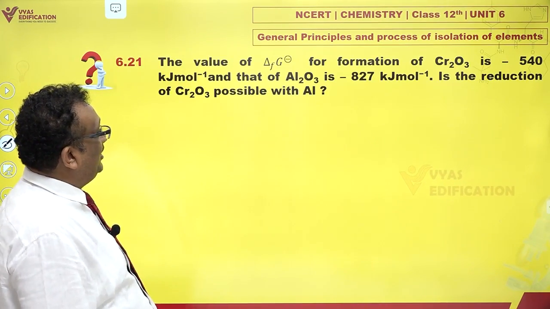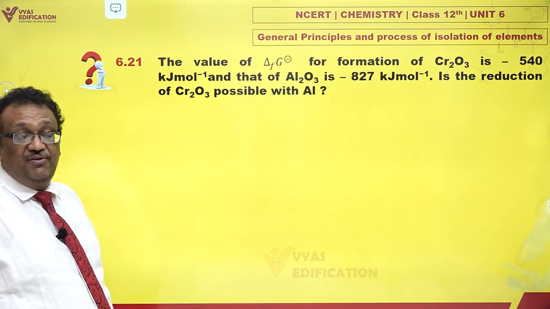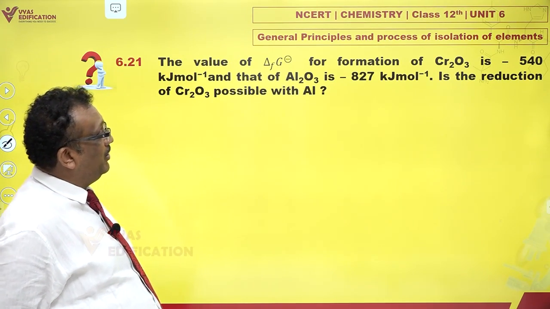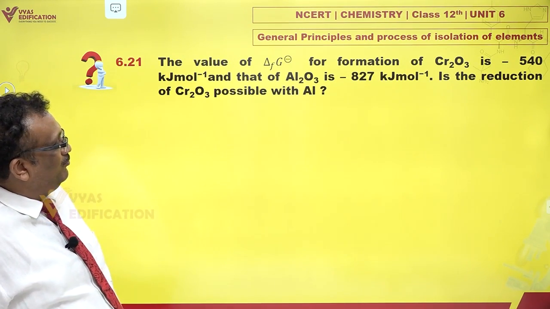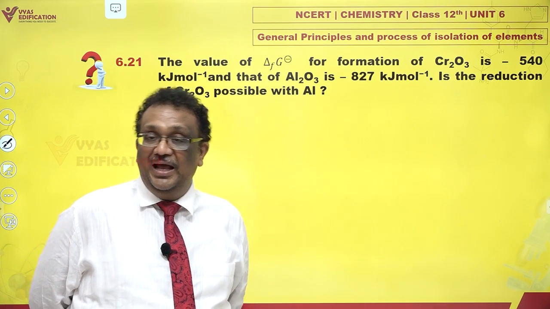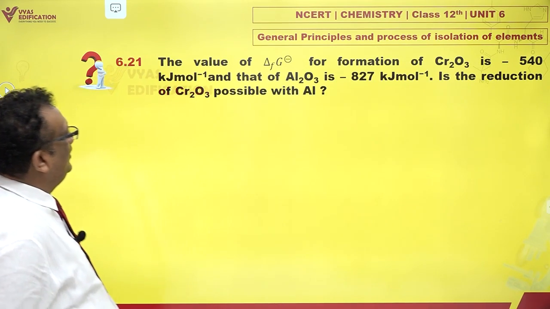The value of delta GF naught for formation of Cr2O3 is minus 540 kilojoules per mole, and that of aluminium oxide is minus 827 kilojoules per mole. Is the reduction of Cr2O3 possible with aluminium? That is the question. Let's take a look.